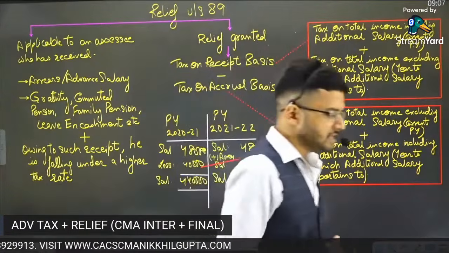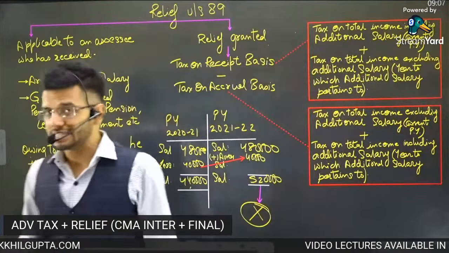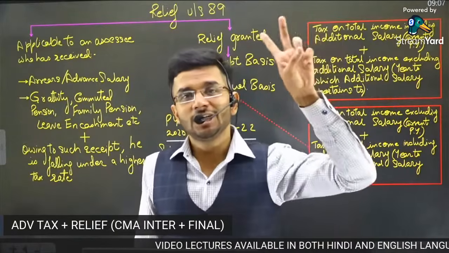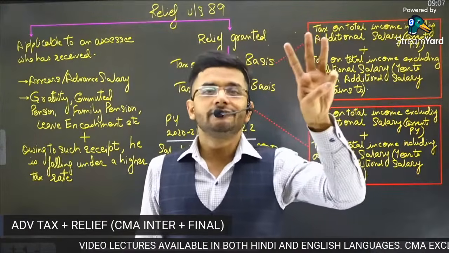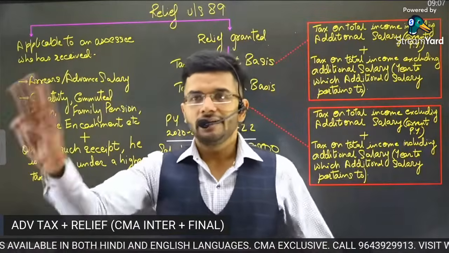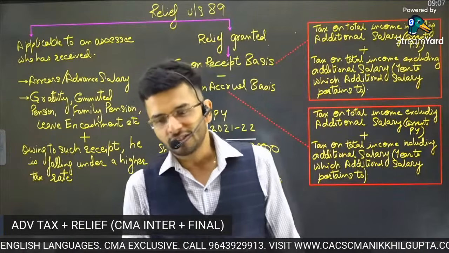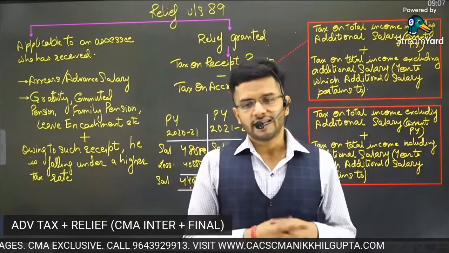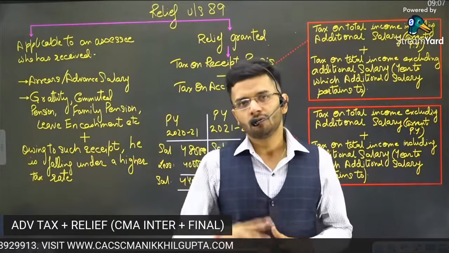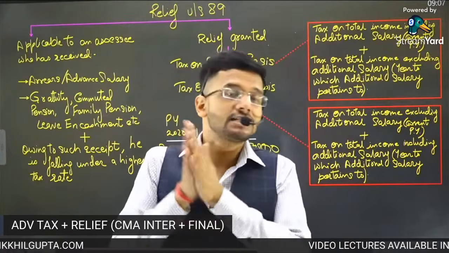So yes, these are the two small topics which I wanted to finish today, because we have a test right in the evening, which is of advanced tax, agricultural income, and relief. Three chapters are coming in the test, which is scheduled in the evening. And guys, we'll meet in the evening at 7 o'clock for the test. Just be prepared for the test. And yes, that's all for this particular session. A small session, because only two small topics were required to be discussed. We'll be meeting in our subsequent sessions.